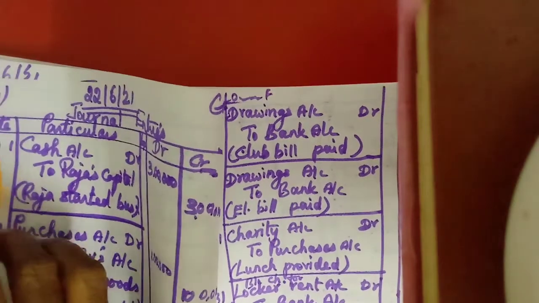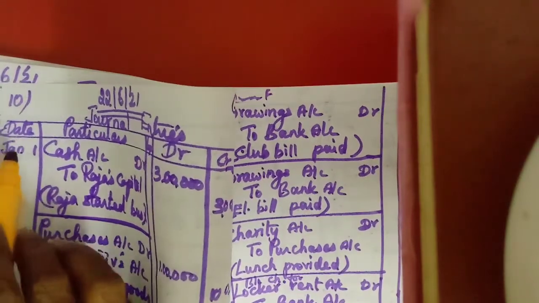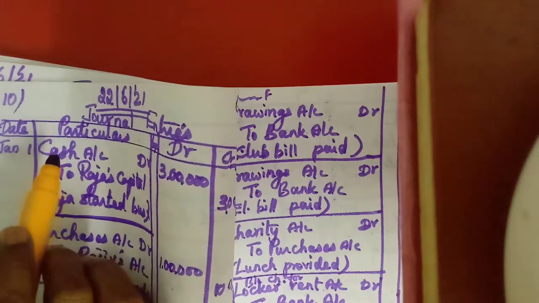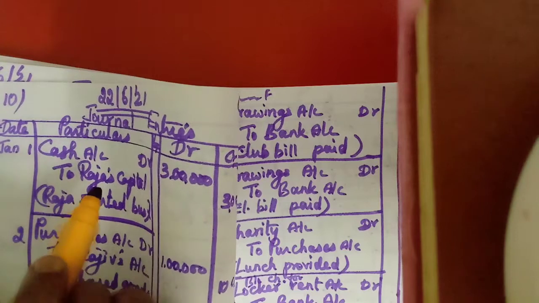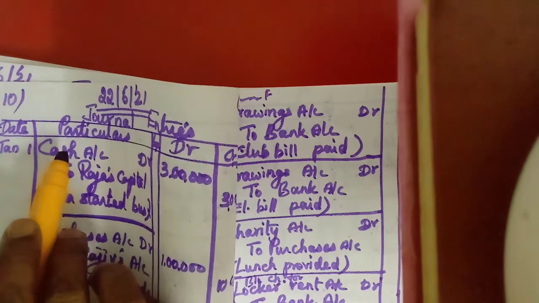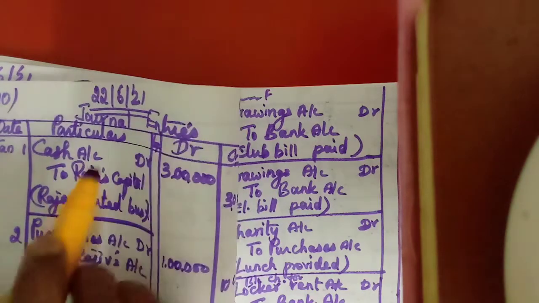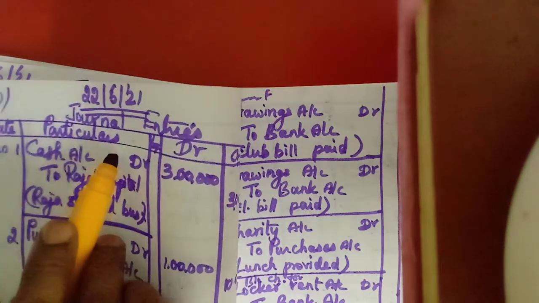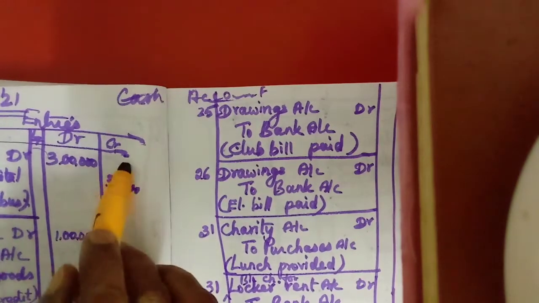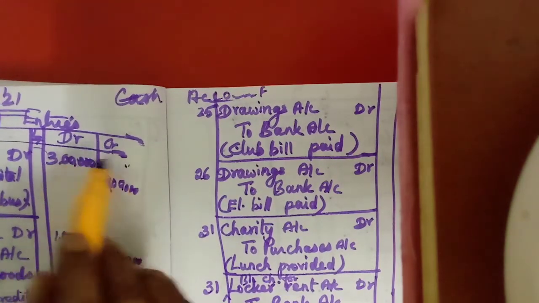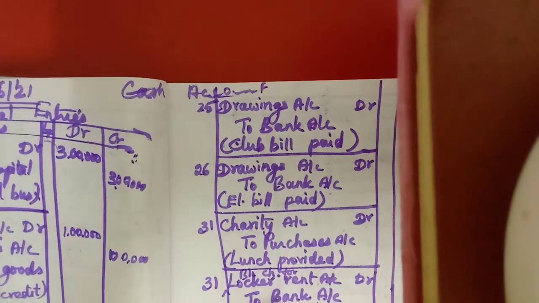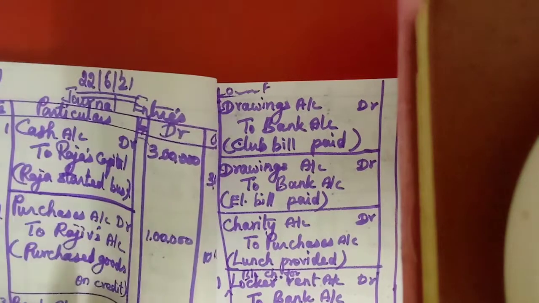There also one date column will be there, where we should write year, month, date. Then here we should write "To Raja's capital account". The cash account is written at the top, so here we write to Raja's capital. Then this 3 lakh will be written in the outer amount column. That is called posting. The debit item we have posted.